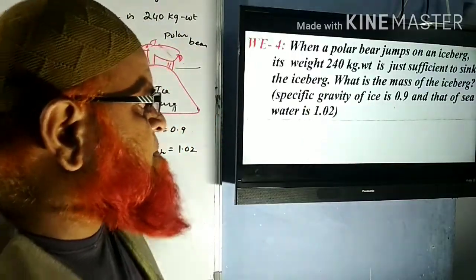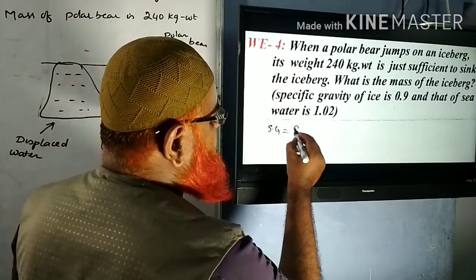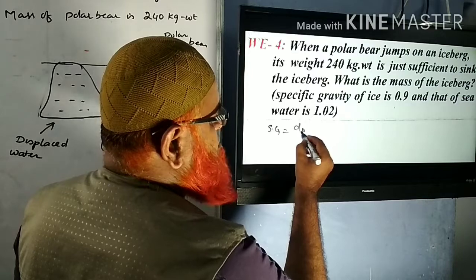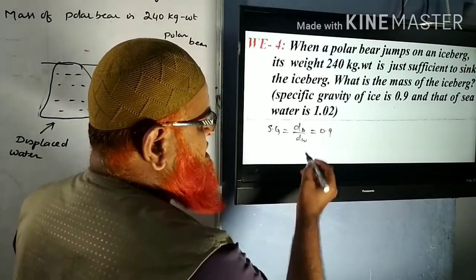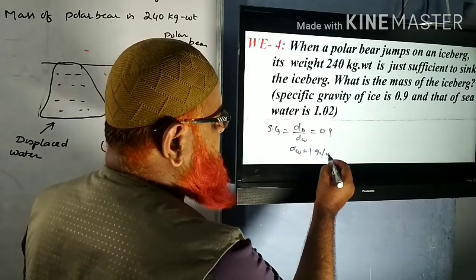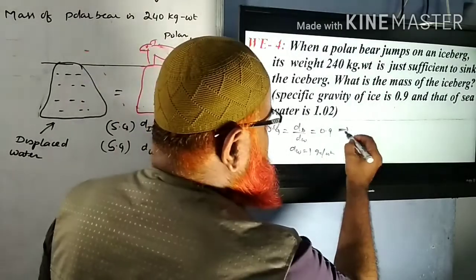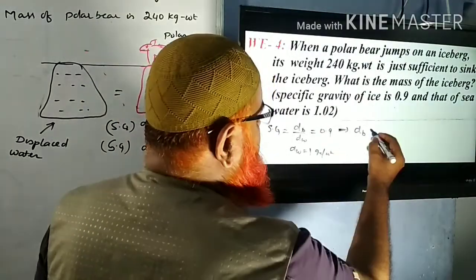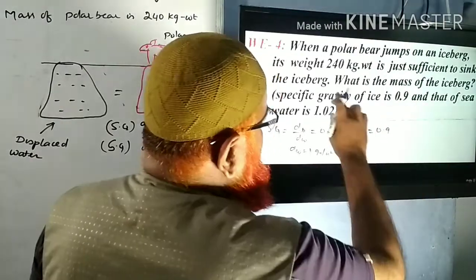Specific gravity is given. So what do you mean by specific gravity? Specific gravity is nothing but the density of the body by the density of the water, which is given as 0.9. You know the density of water is always 1 gram per centimeter cube. So if he has given specific gravity, that means he has indirectly given the density of the body. What is the meaning of body here?